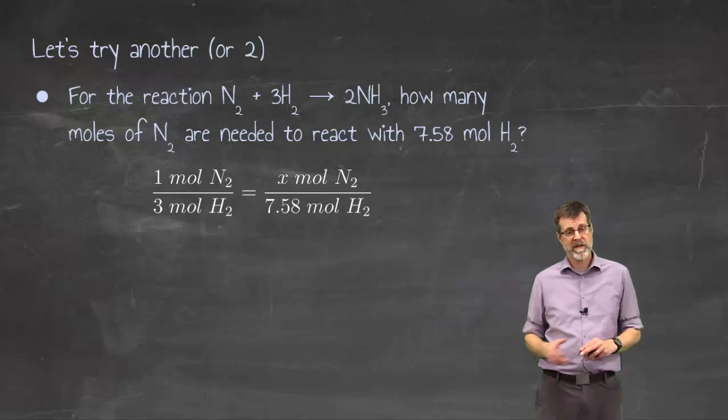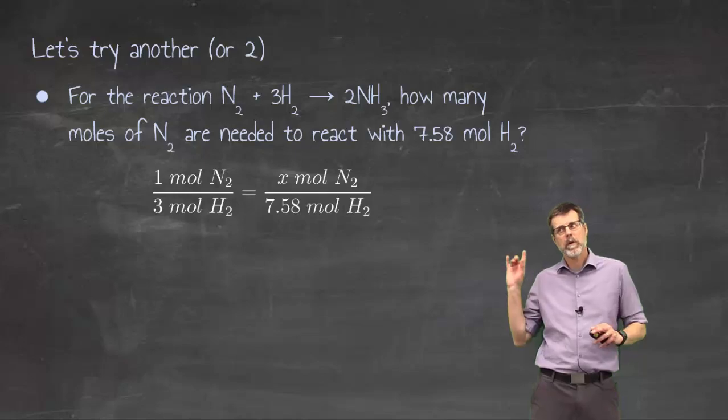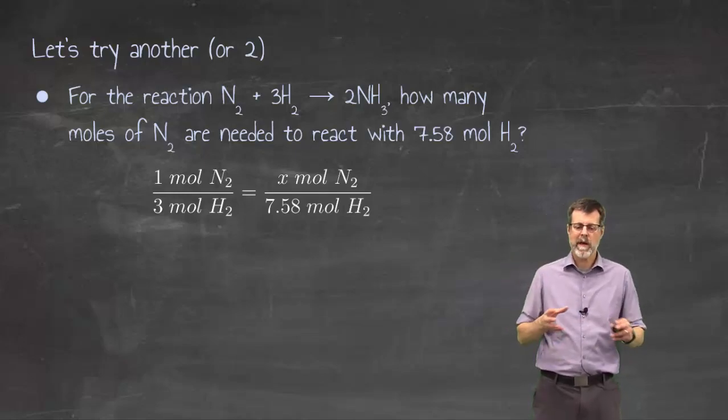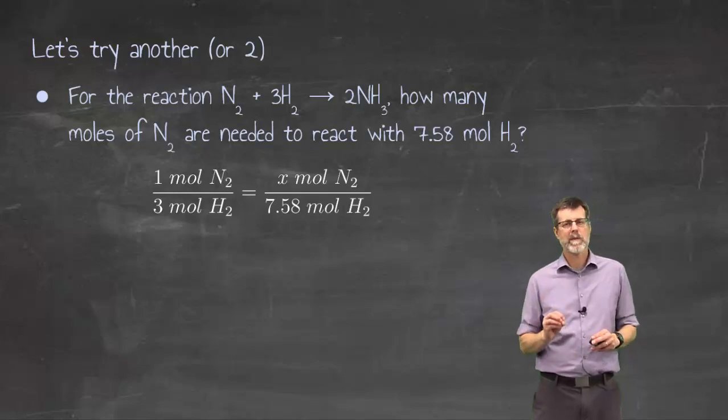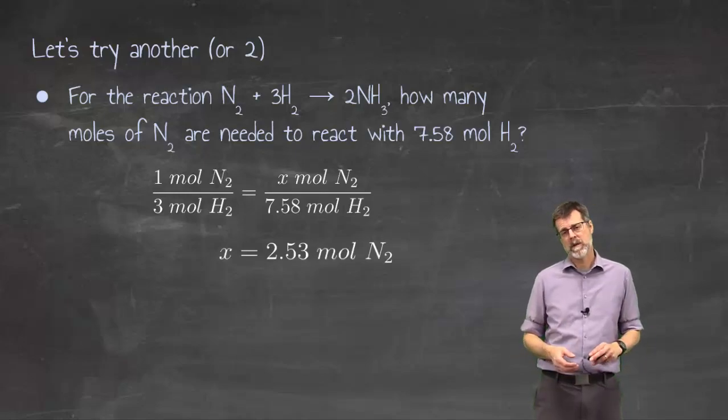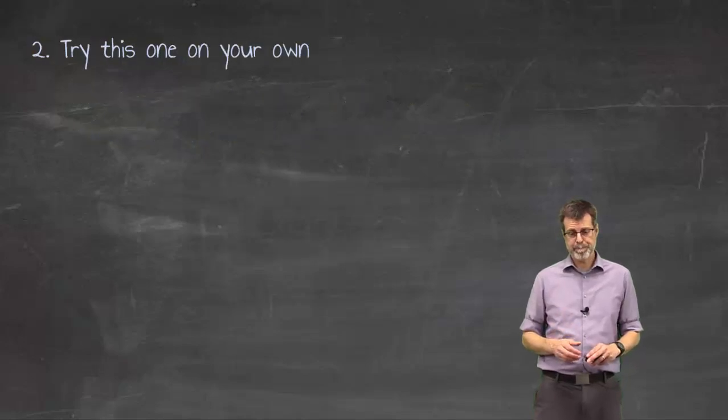of nitrogen over 7.58. Now, normally when we do ratios, or at least when you've done them in the past, you probably haven't had all that labeling on it, the units and the identifying, which one's nitrogen, which one's hydrogen. I'm going to strongly recommend that, because usually with reactions, there's too many things going on that we lose track of what is what. Okay, but anyway, I ended up with 2.53 moles of nitrogen.